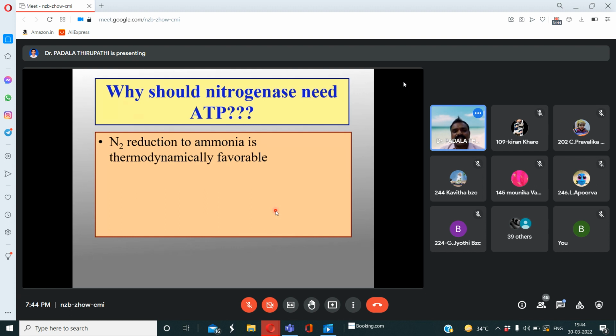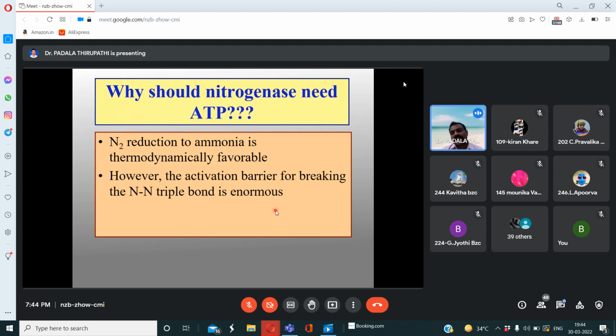Thermodynamically favorable. However, the activation energy barrier of breaking the triple bond between the two nitrogen atoms is enormous. So it utilizes 16 ATP amount of energy.